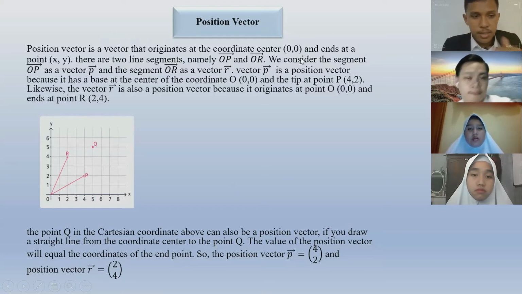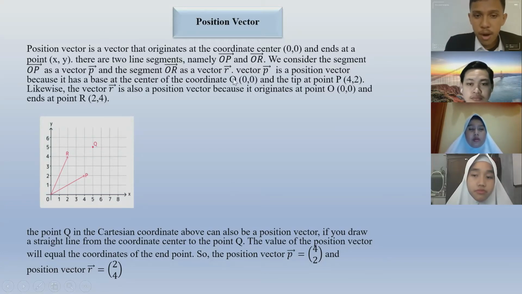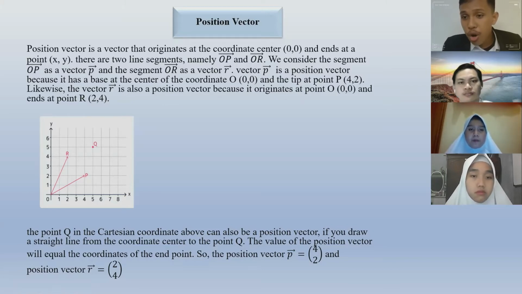We can consider the segment OP as vector P and the segment OR as vector R. Vector P is a position vector because it has its base at the center of the coordinates O in brackets 0, 0 and its tip at point P in brackets 4, 2. Likewise, vector R is also a position vector because it starts at point O in brackets 0, 0 and ends at point R in brackets 2, 4.